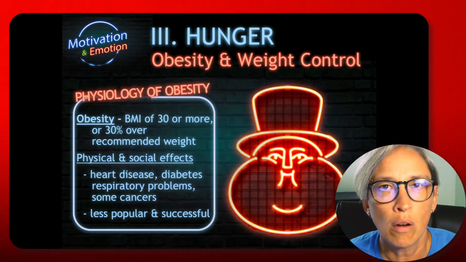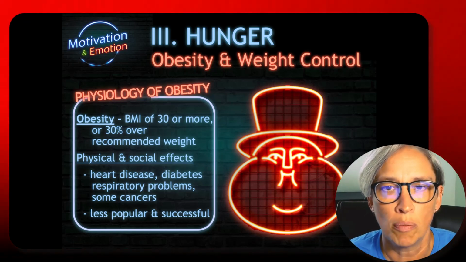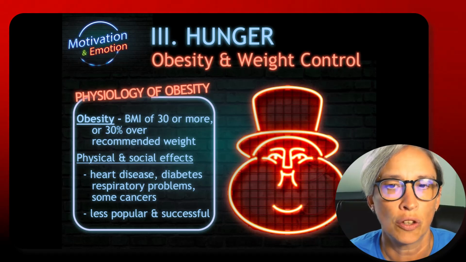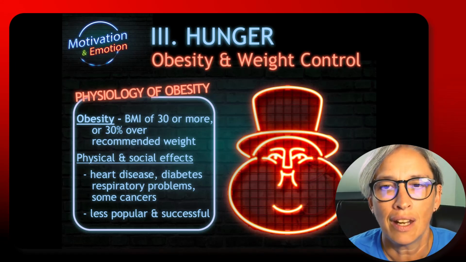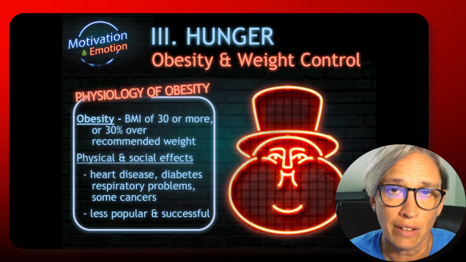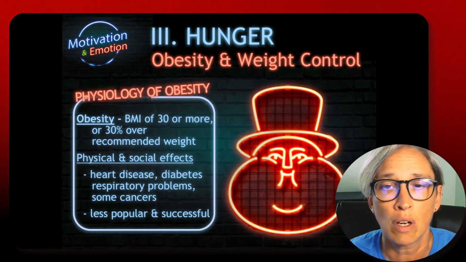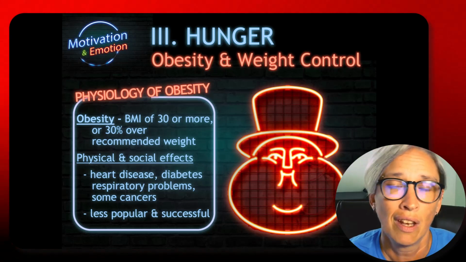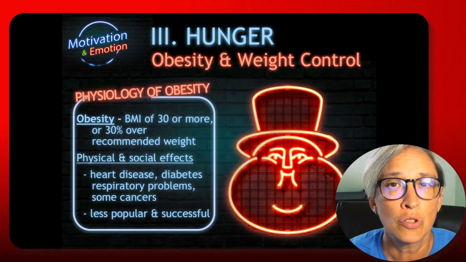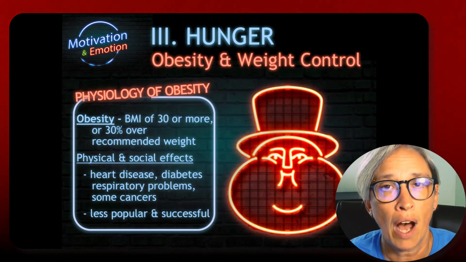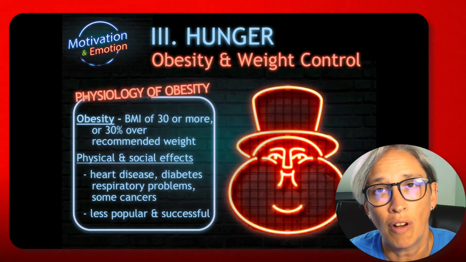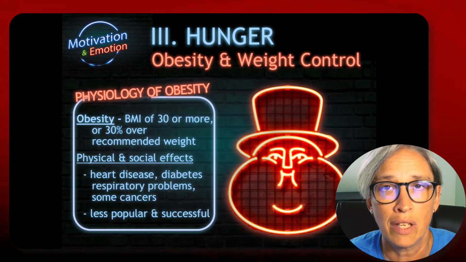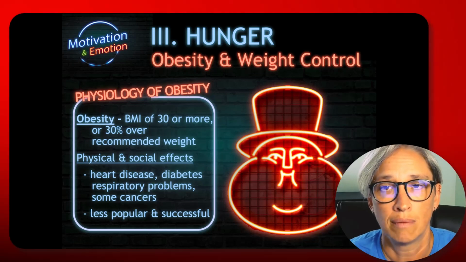All right, let's talk about obesity, the physiology of obesity. Obesity is when you're 30% over the recommended weight. Obesity can have both physical and social effects. It can lead to the physical effects of heart disease, diabetes, respiratory problems, and some cancers. And socially, a person who is obese may be less popular and less successful. So there are fallouts to being obese, unfortunately, in our society.